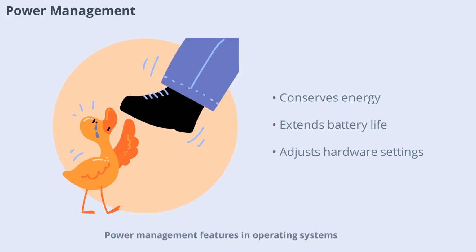Power management features in operating systems help conserve energy and extend battery life, especially on laptops and mobile devices. The OS can adjust hardware settings, dim screens, and put devices to sleep when not in use. These features are essential for portable computing and environmental sustainability.